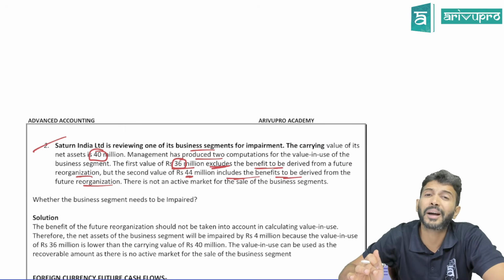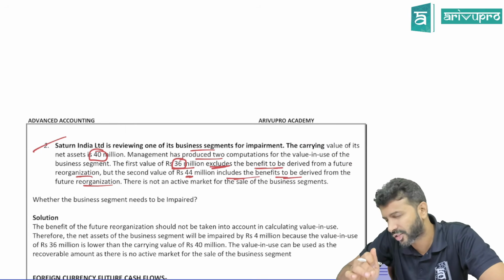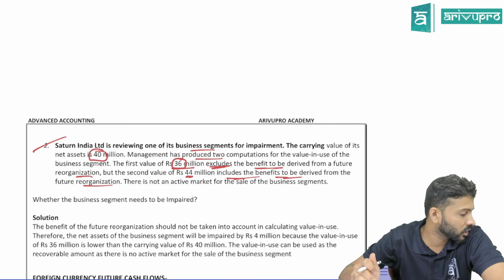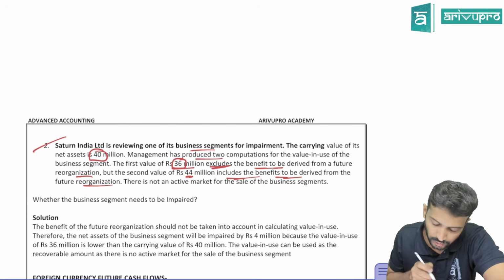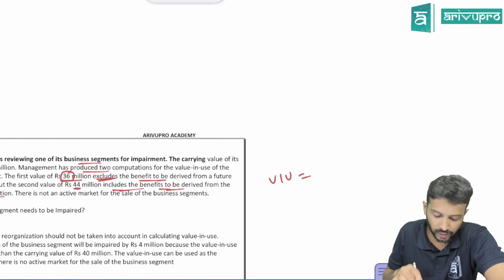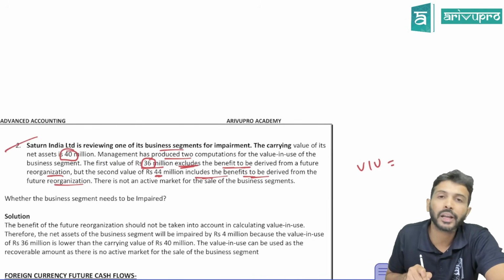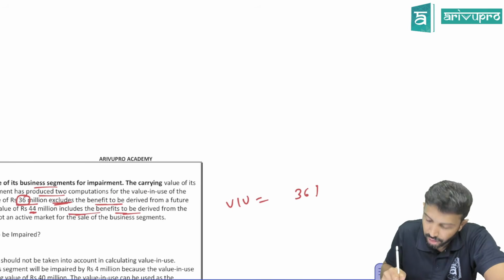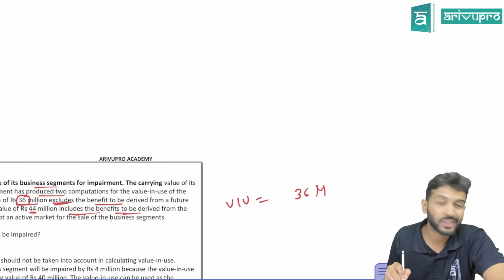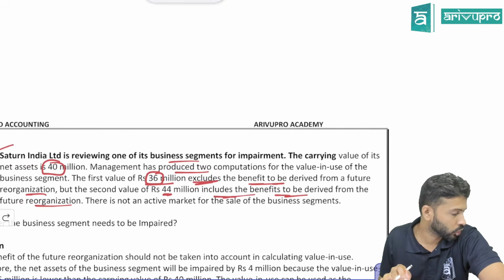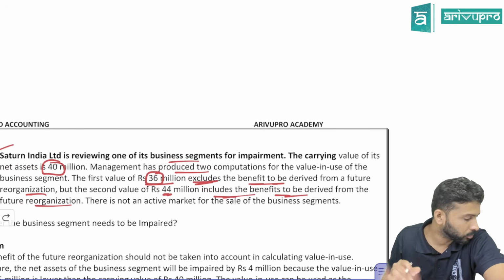Future improvements' benefits, should you include it or exclude it? Just now we learned that future improvement benefits we should exclude. That means what will you take as value in use? 36 million or 44 million? 36 million you will take as value in use, because 36 million excludes that, and it should be excluded. Yes or no? That becomes your value in use.